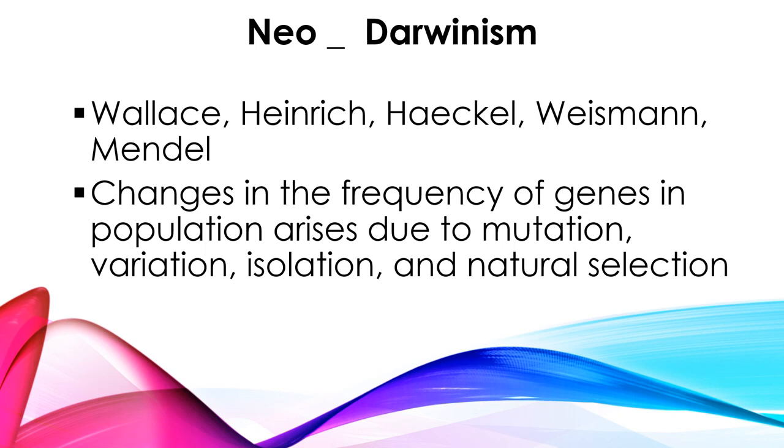If there is a change, surely it is going to bring evolution, right? So these people interlinked the modern concept along with Darwin's concept, and they gave the modern synthetic theory of natural selection, right? In the modern synthetic theory, we look at how mutation or variation will bring evolutionary changes, how isolation will bring frequency changes or evolutionary changes, and natural selection. Those things we are going to discuss in the next class. Fine. So that's all about Darwin's theory, and let us go on to some assignments regarding today's portion.